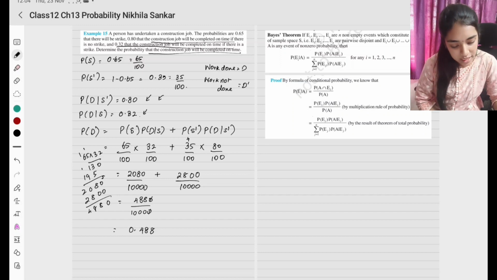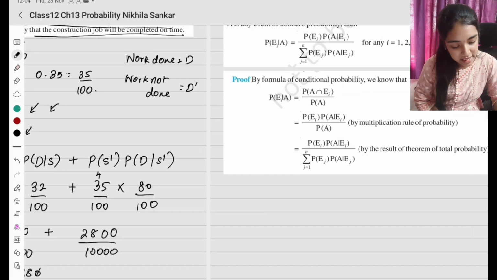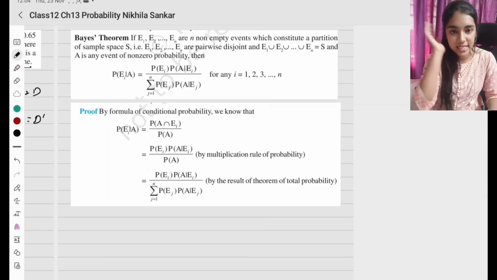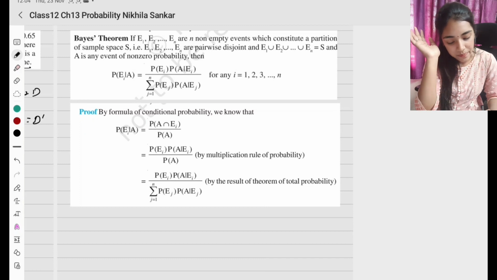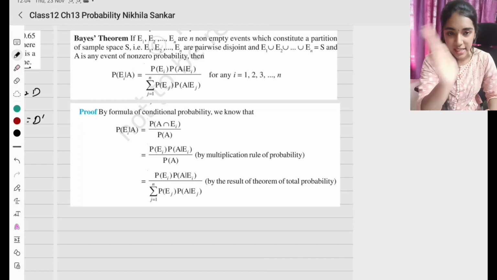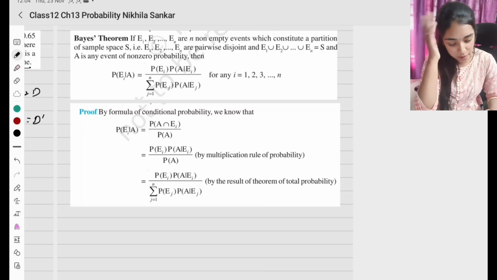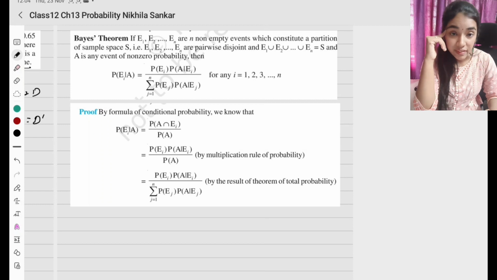Okay, now next is Bayes theorem. So now we are going to see what a Bayes theorem is. Now all the events are there, E1, E2, up to En. That is, they are all pairwise disjoint. So taken all together, they give you the sample space. So the formula is going to be probability of E given A, that is, an event given that some A is happening, is going to be probability of Ei times this formula, this particular formula.